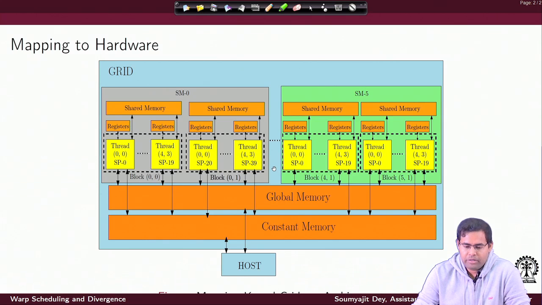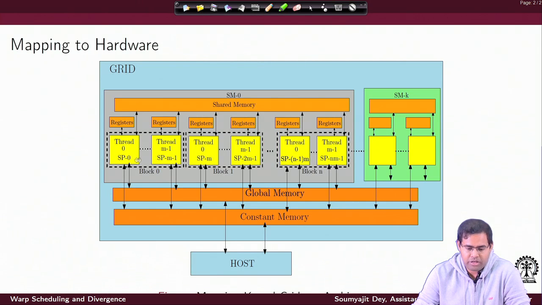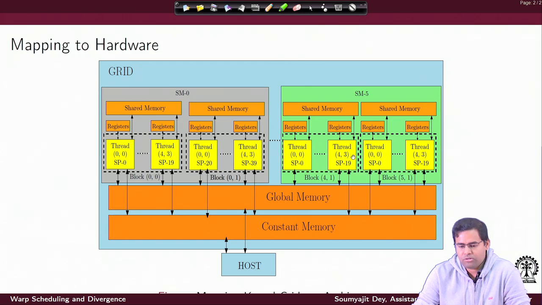So, with that example mapping, if we just instantiate the earlier picture, where everything was in symbols, we are considering m number of threads per block, and n blocks inside an SM. In this example we have 2 thread blocks getting mapped to one SM. Each thread block contains 20 threads.